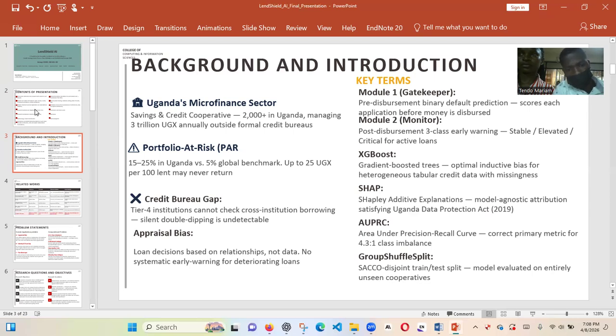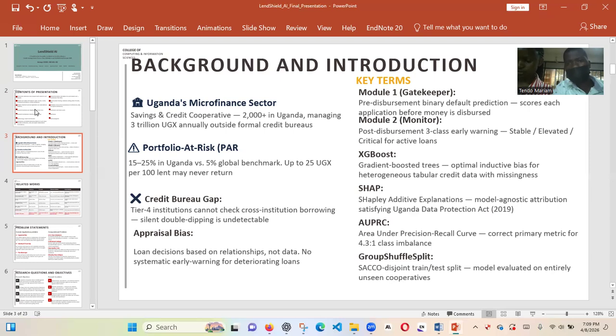So appraisal bias, this is where loan decisions are based on relationships. So we have scenarios where our loan officers, in most cases, based on the relationships, the feelings they have, grant loans to the borrowers, not basing on data or the affordability of the borrowers. So that's where our problems come from.